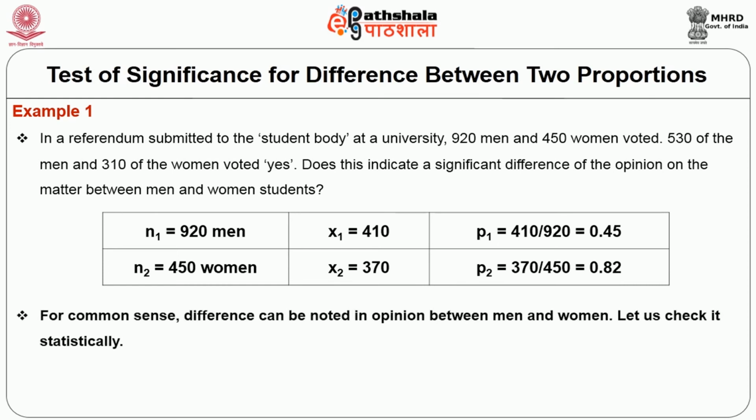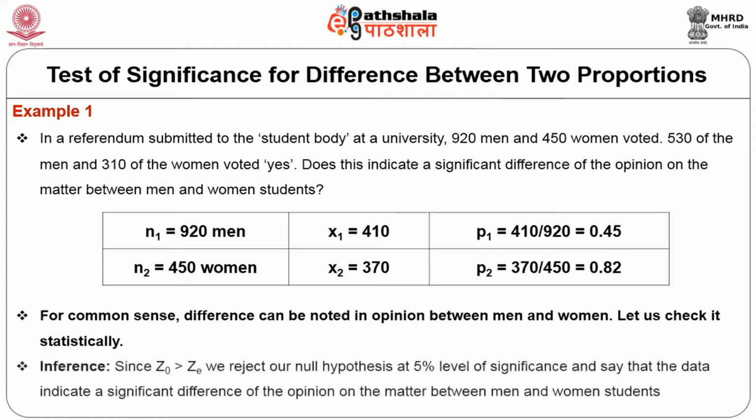From common sense knowledge, we can notice the difference between the two proportions, but let us check it statistically also. Since the observed value of Z is greater than the expected value of Z when applied in the formula and using the table values, we reject our null hypothesis at 5% level of significance and say that the data indicate a significant difference of opinion on the matter between men and women students.